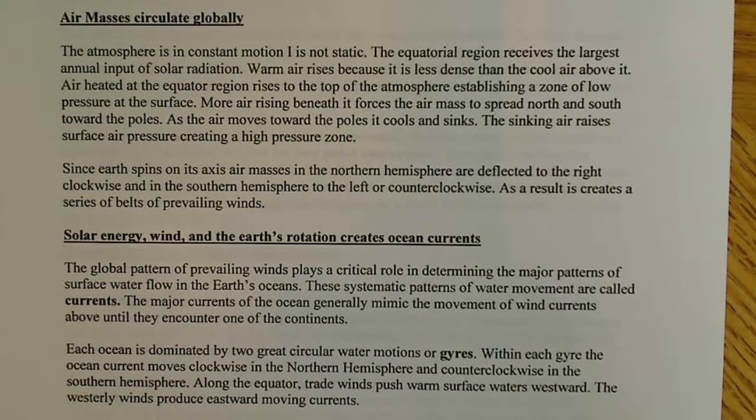More air rising beneath it forces the air mass to spread north and south toward the poles.